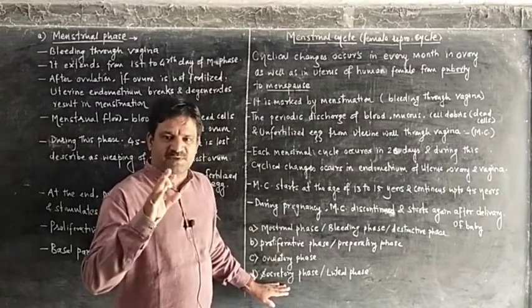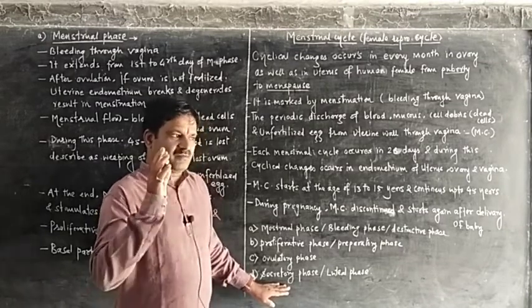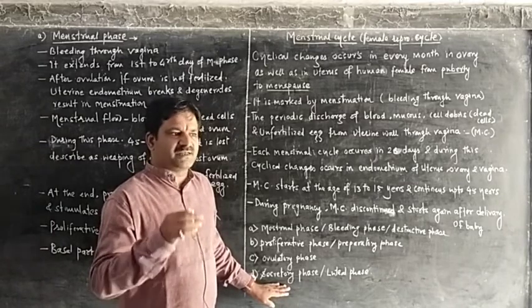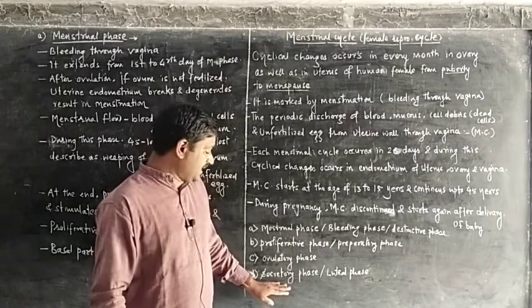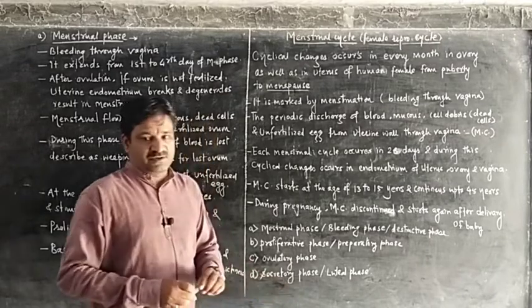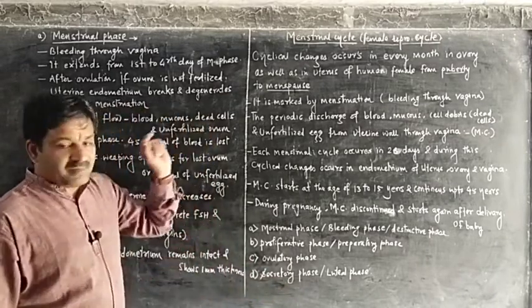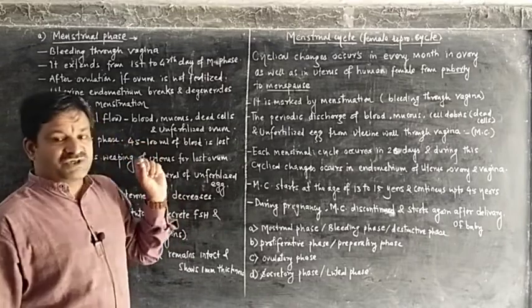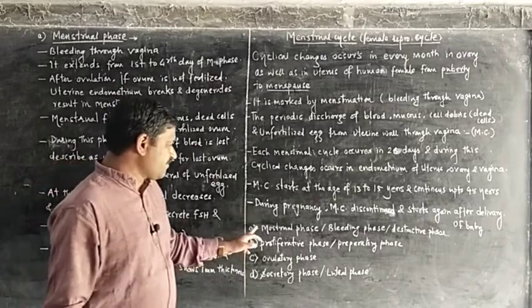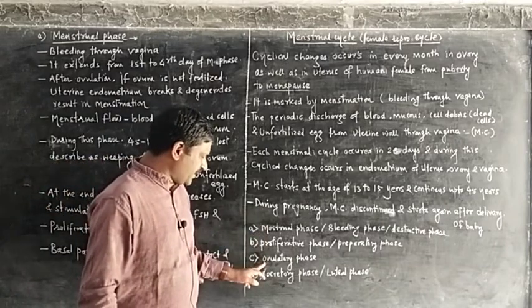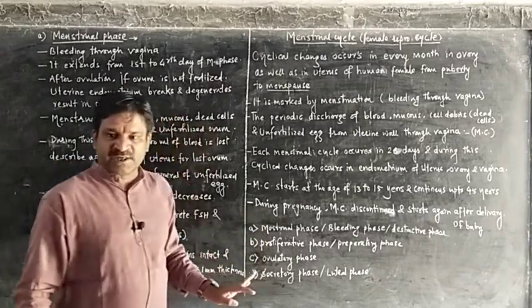After ovulation, formation of the corpus luteum is there. After formation of the corpus luteum, there is a secretion of progesterone hormone. All these activities take place in the secretory phase. In this way, the menstrual cycle is divided into 4 phases: menstrual phase, proliferative phase, ovulatory phase, and secretory phase.